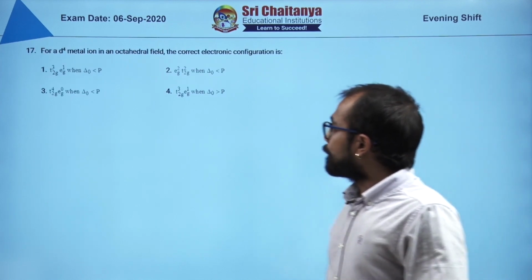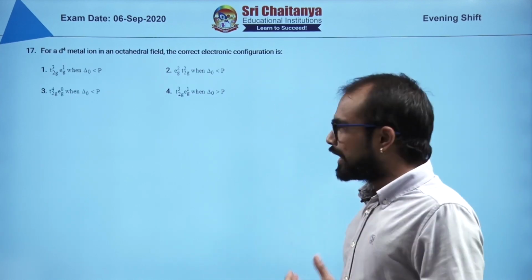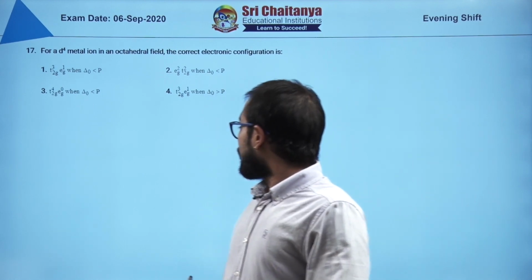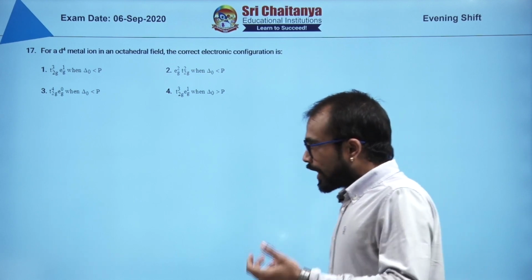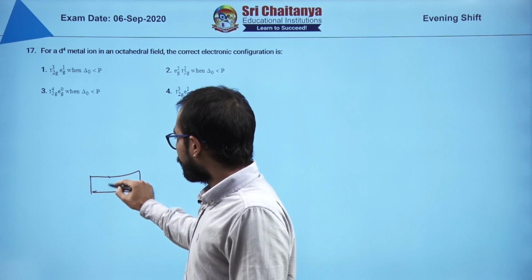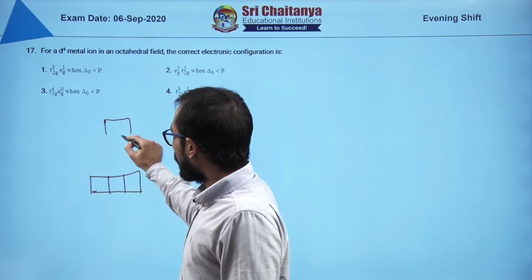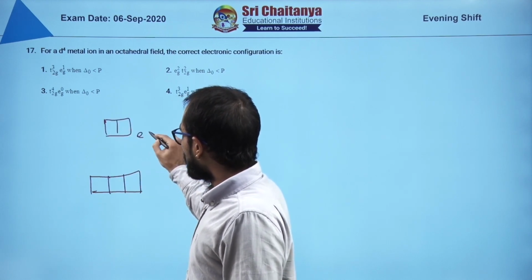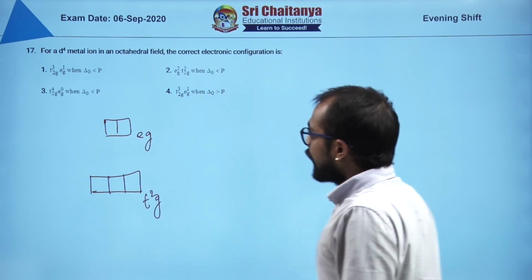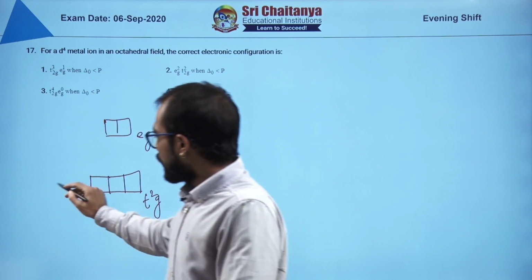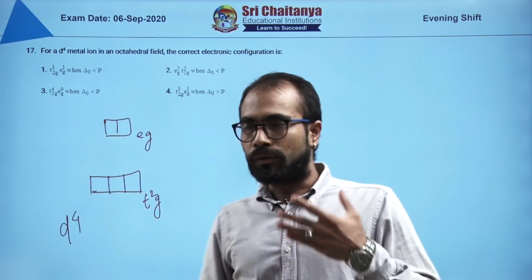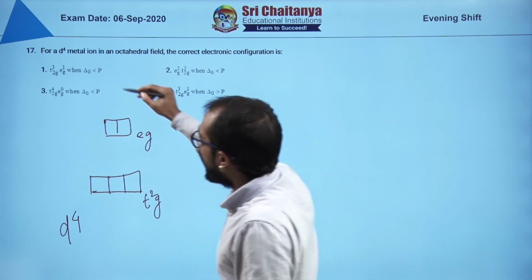Here they are asking about the octahedral field, that is CFT octahedral field, for a d4 metal and the correct electronic configuration. So octahedral splitting is particularly in this way. The split d orbitals will look like this. This is my Eg set, while this is my T2g set. Now if it is a d4 configuration, we have to portray it. What is there in option 1?